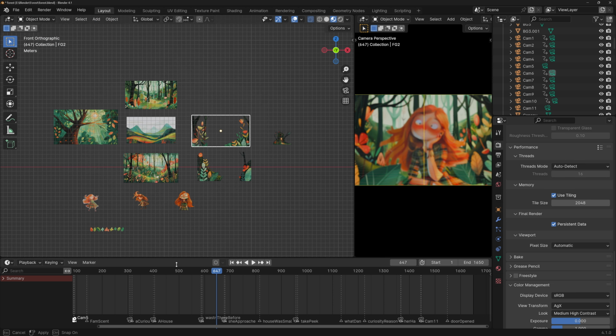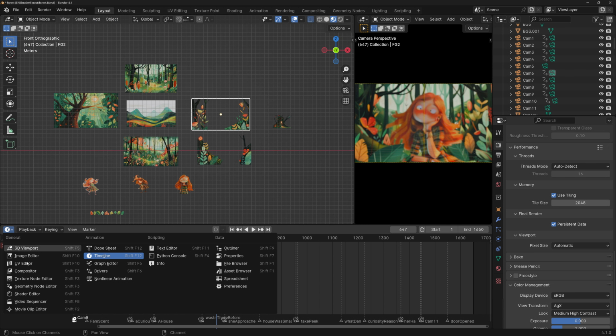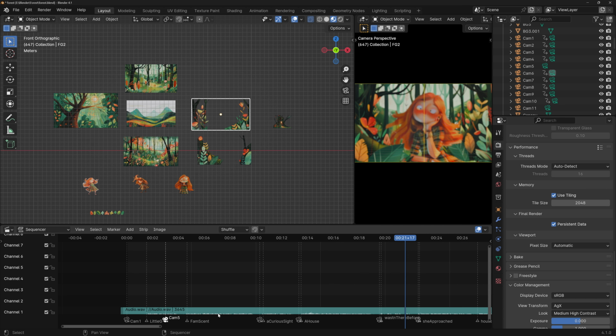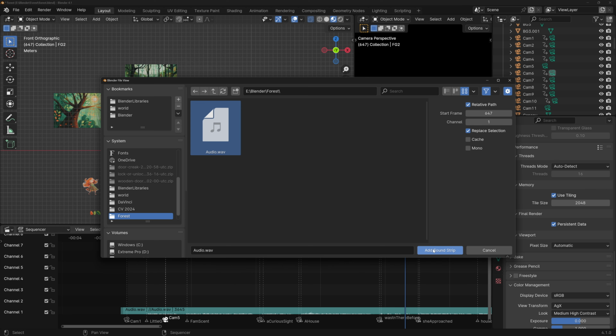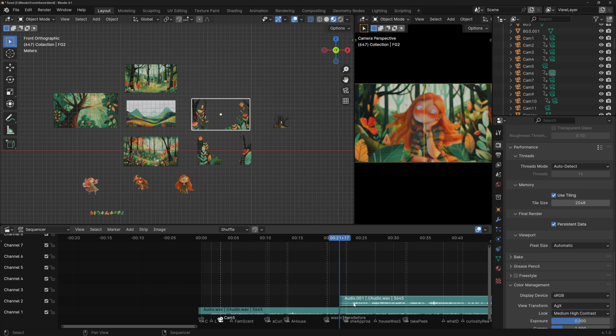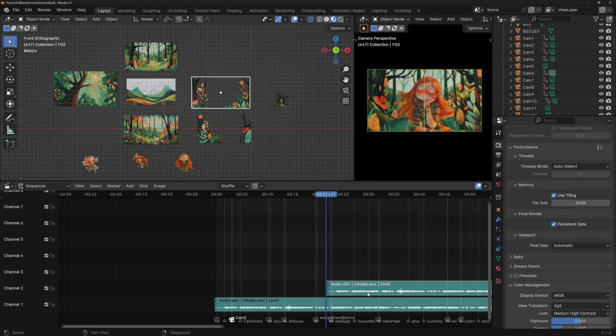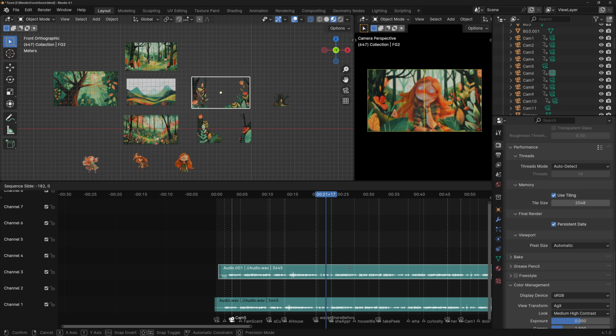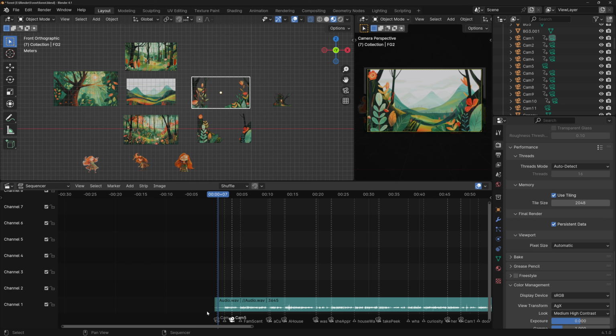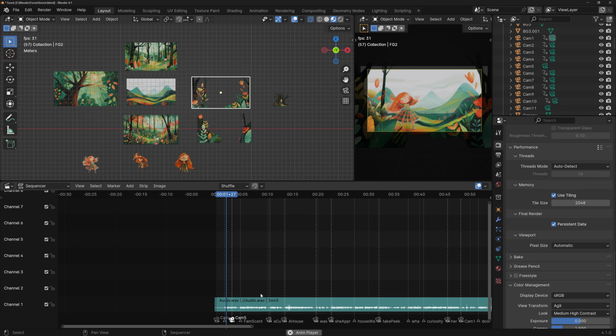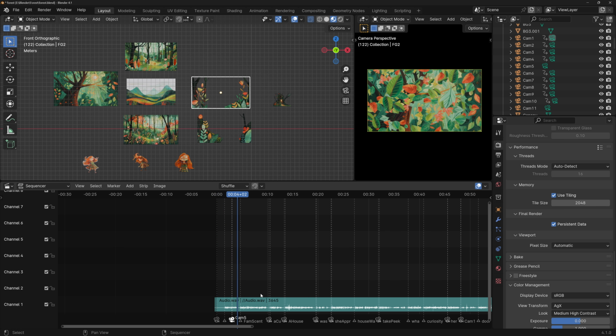Now let's add the audio. Expand your timeline and change it to a video sequencer. My audio is already here, but to add it, you would go to Add, Sound, then select the file and add the sound strip. You'll see that it places the clip on the frame that we're in and on the next available channel. If the region is too small, you won't be able to see it, so just expand it. Here you can move the audio clip by left-clicking and dragging, or by selecting it and pressing G. Of course, this is now duplicated, so I'm just gonna delete it with X. Now, once you have your audio file, if you press spacebar to play the animation, you'll hear the audio.